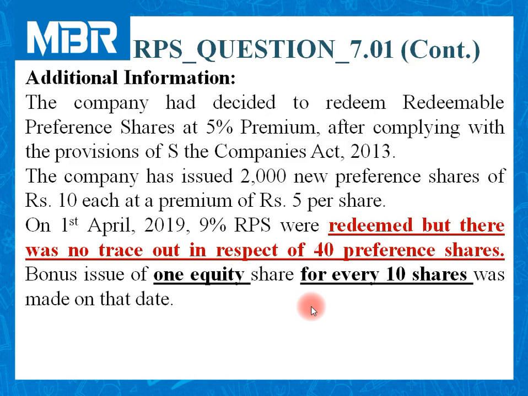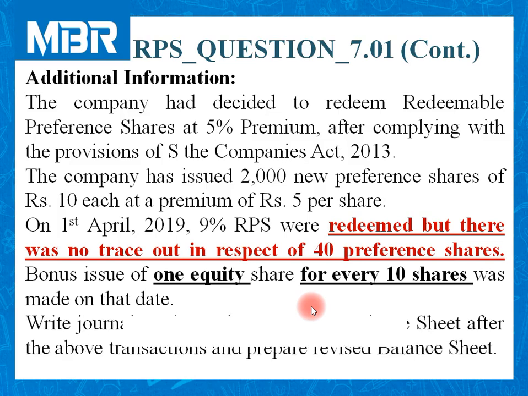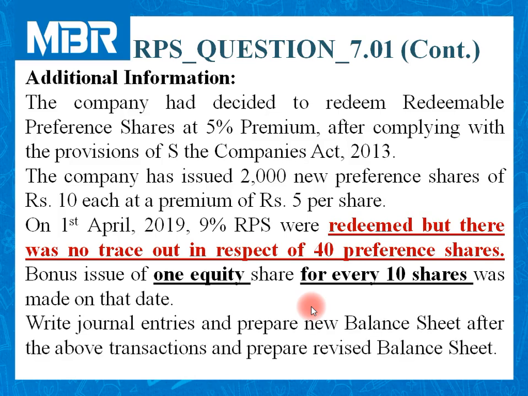So we will issue bonus as directed by the examiner. And what to do is very clear. We need to prepare journal entries and the balance sheet. Let us start our calculation with the basic items. No other information is given by the examiner.